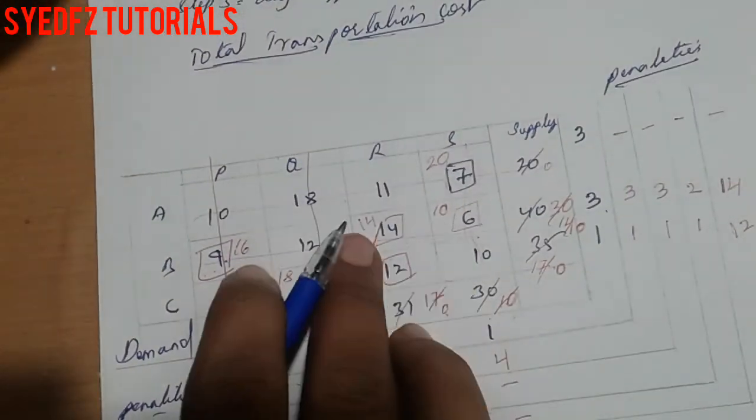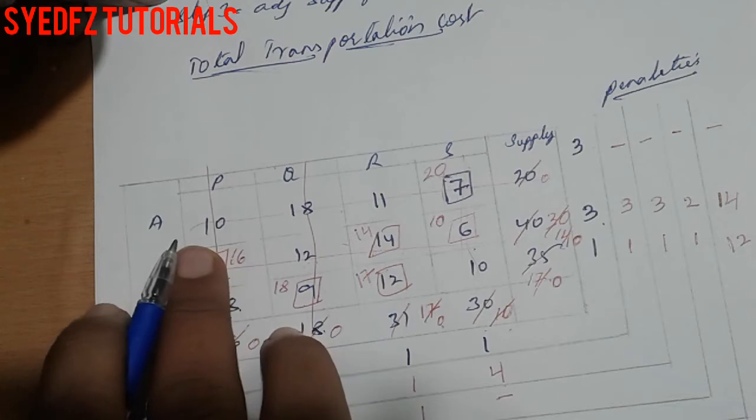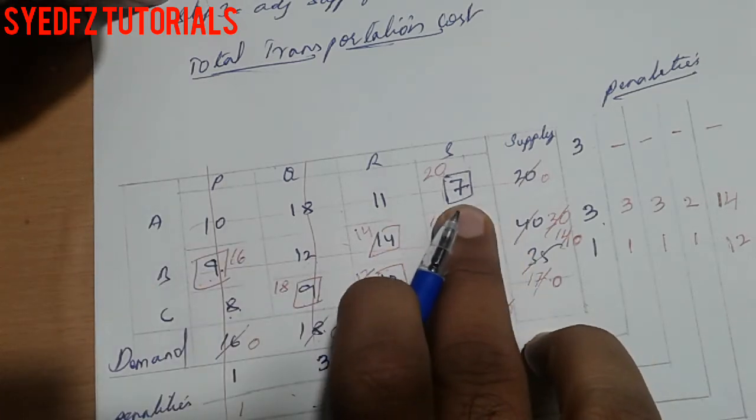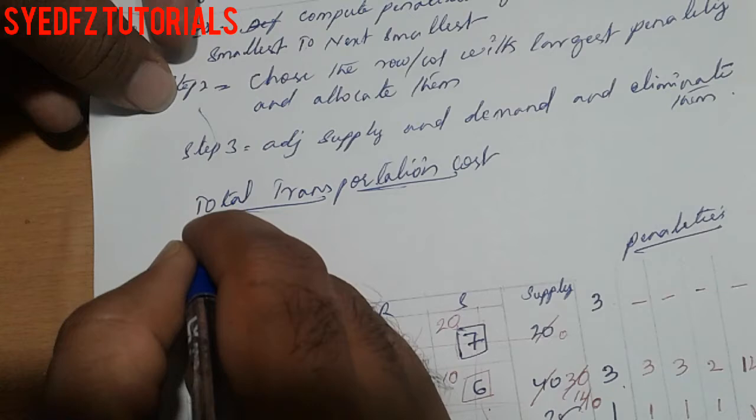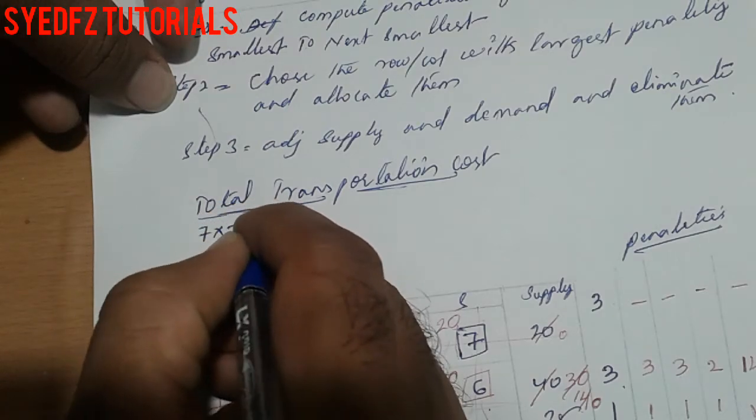How you can take from the rows: first 7 into 20,